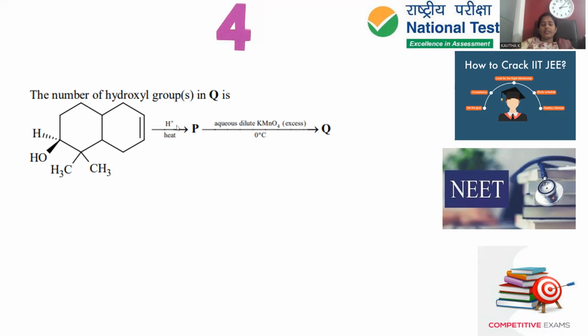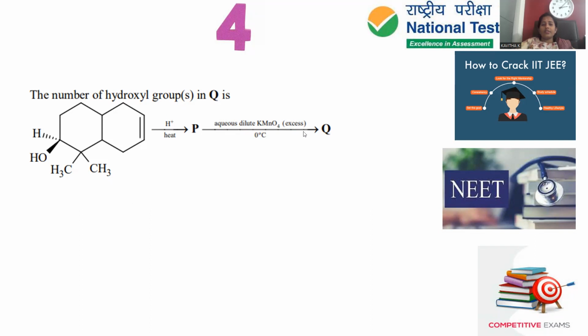Upon reacting with H plus and the heat conditions provided, we will get a product P. To product P, further aqueous dilute KMnO4 will be added in excess quantity at lower temperature, 0 degrees, so that KMnO4 is used to oxidize. We will get the oxidized product here.